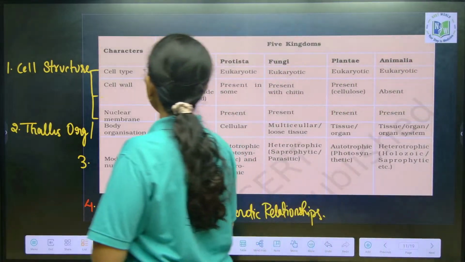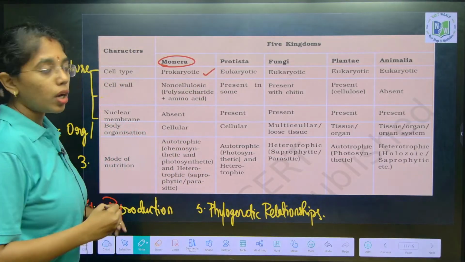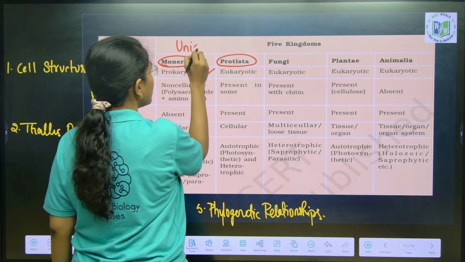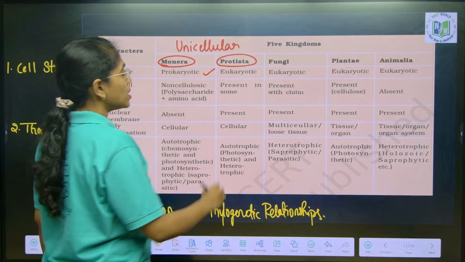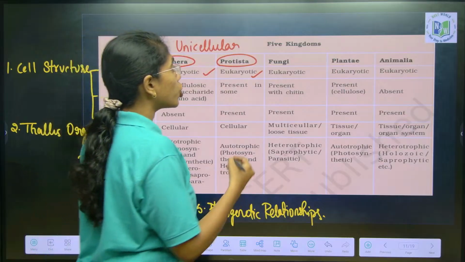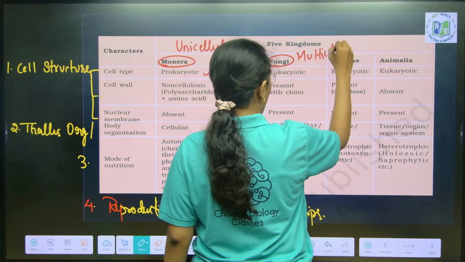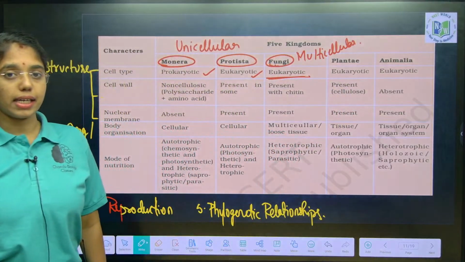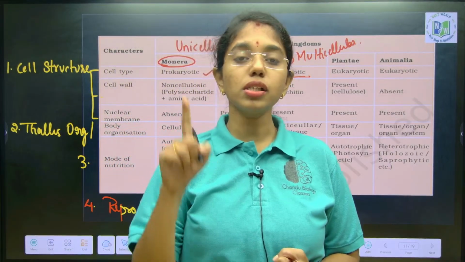First, if you see cell type, in monerans all the organisms which are placed are what? Prokaryotics only. Protista, all the unicellular eukaryotes. In monera and protista, all the unicellular organisms are placed. These unicellular prokaryotes are in monera, unicellular eukaryotes in protista. Multicellular or loose tissue body organization, eukaryotic organisms are placed under fungi. The new kingdom included in 3 kingdom system of classification is protista.